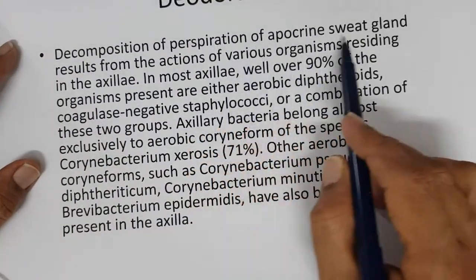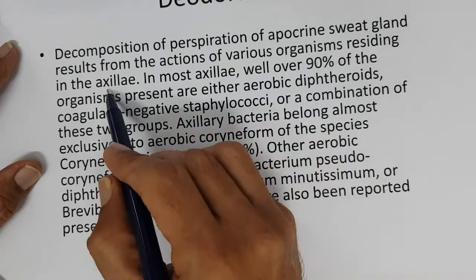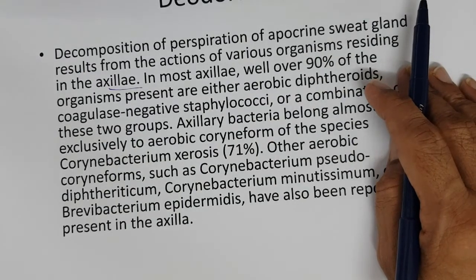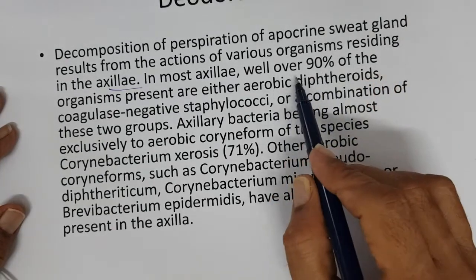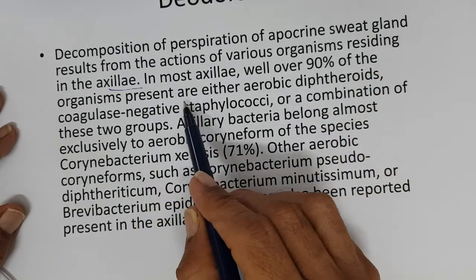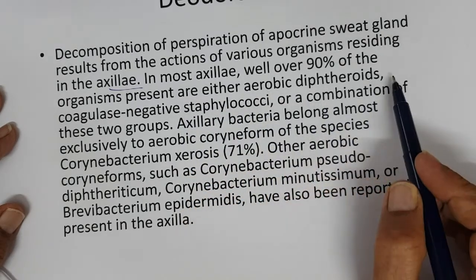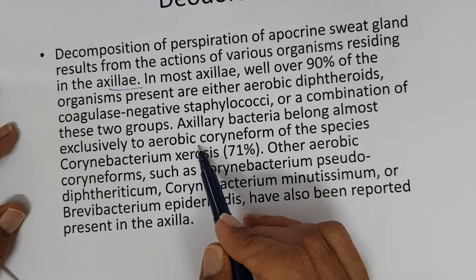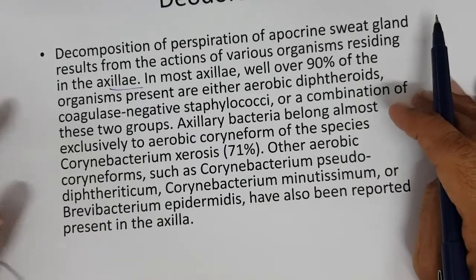So decomposition of perspiration of the apocrine sweat gland results from the action of various organisms residing in the skin bacterial flora itself, right? It's residing in the skin. Well over 90% of the organisms present are either aerobic diphtheroids or staphylococci or Corynebacterium species, right?